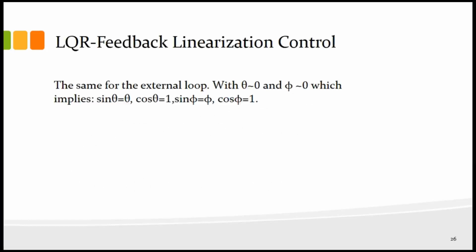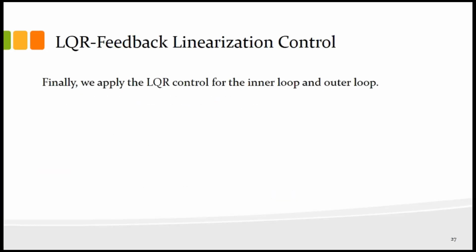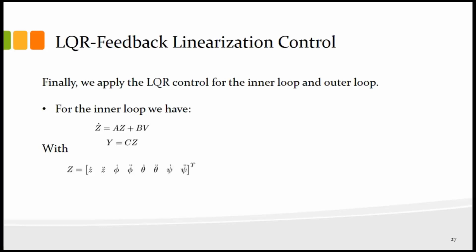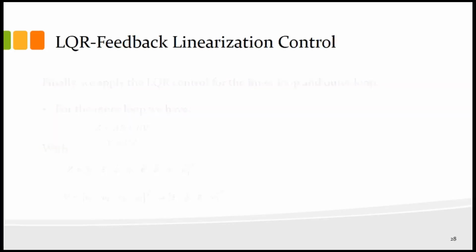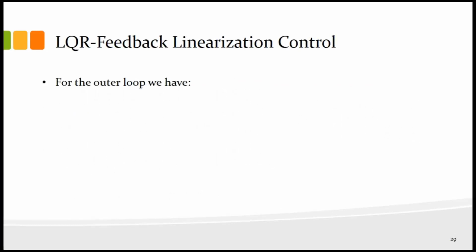The same for the external loop, we consider theta equal to 0 and phi equal to 0 to simplify the result, and we get the following control of desired phi and desired theta with V1 as a new input. Finally, we apply the LQR control for the inner loop and the outer loop, and we have the following results. The same for the outer loop.